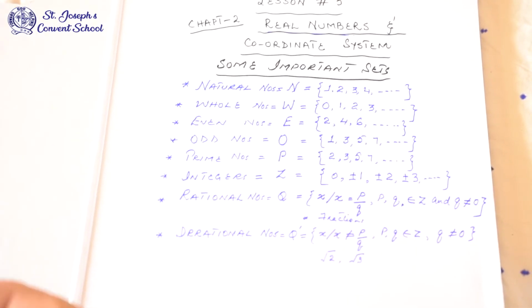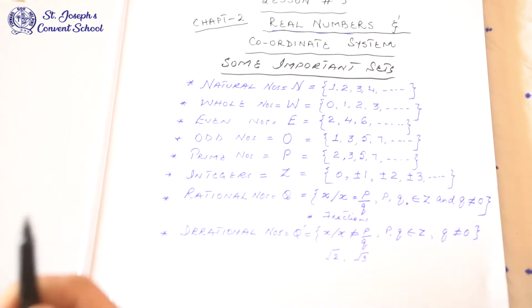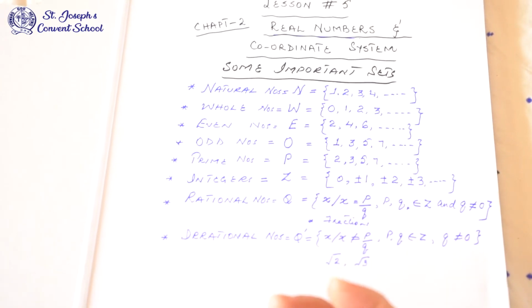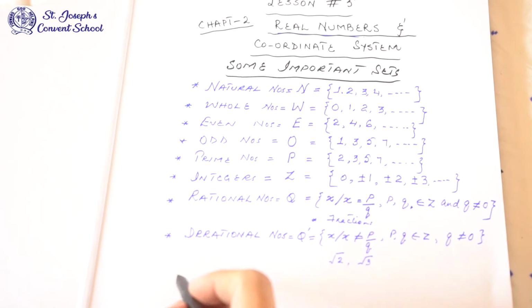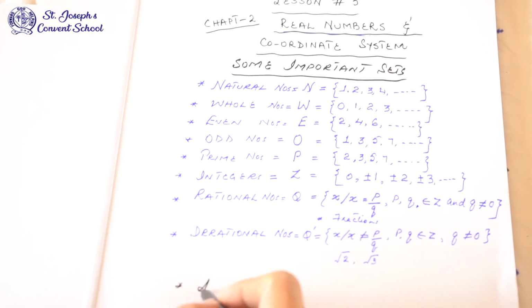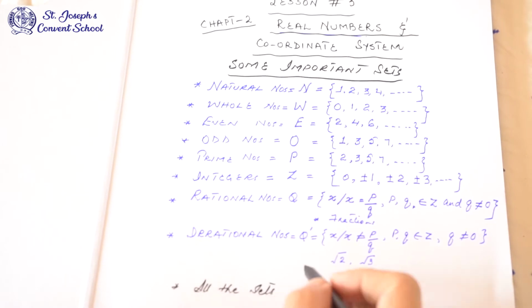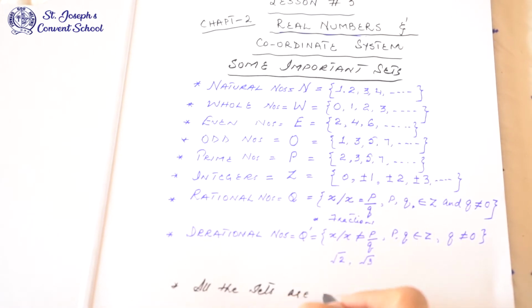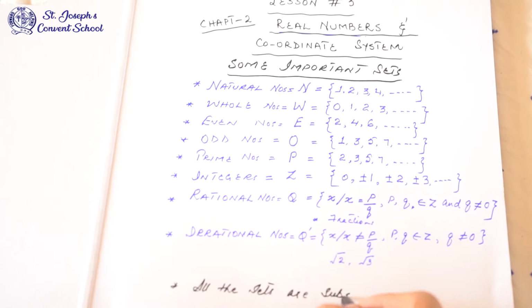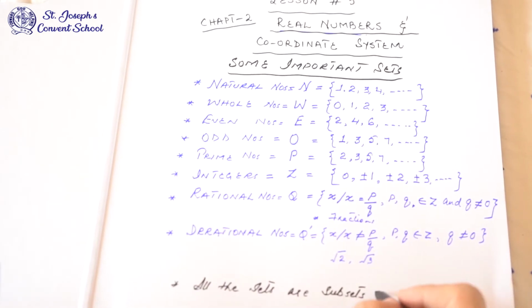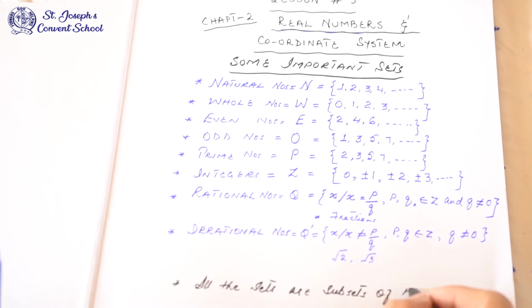Now all these sets are actually real numbers. All these sets are subsets of the real numbers. Subset means part of it, part of the set of real numbers.